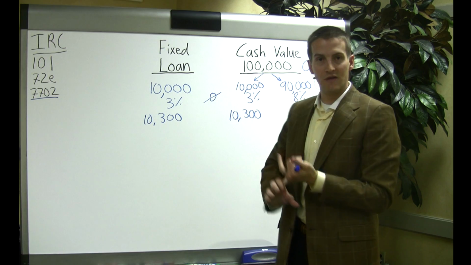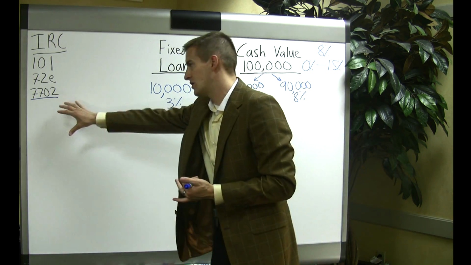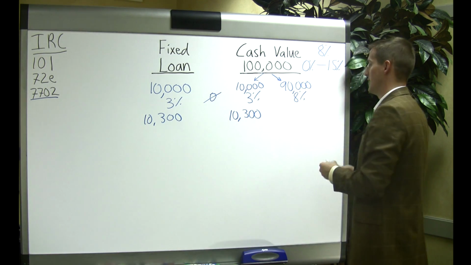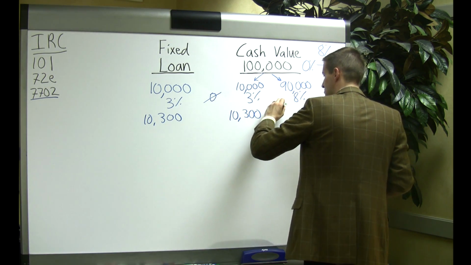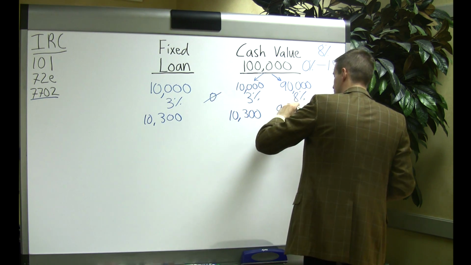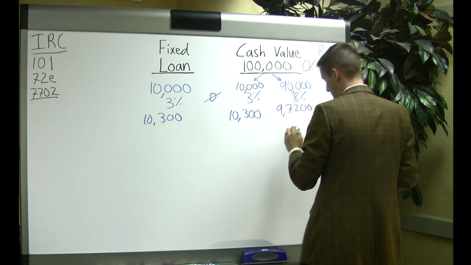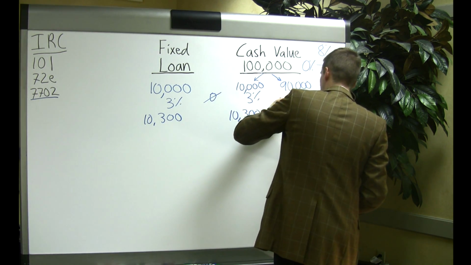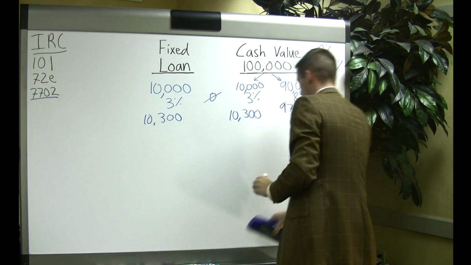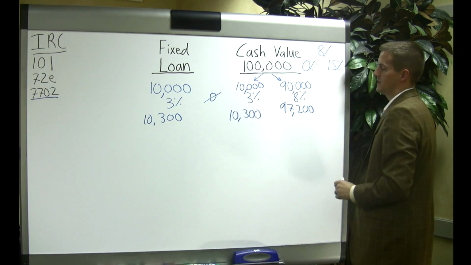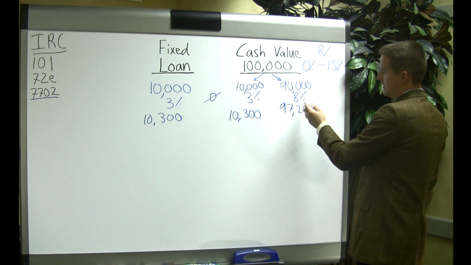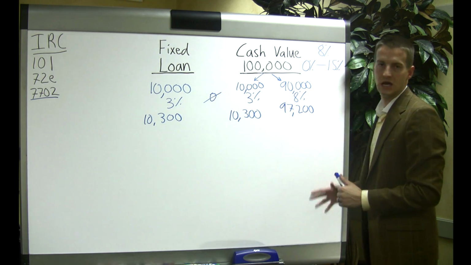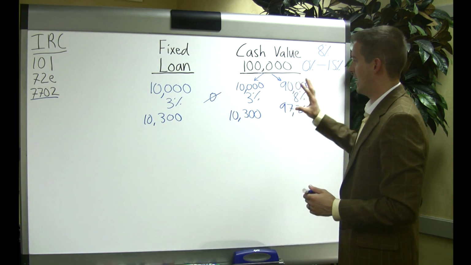So because it's inside a life insurance policy, and because this section of the code allows you to do this and get it out tax-free that way, your $90,000 is going to earn 8%. So over the year, that's going to be $7,200. So $97,200 is what your cash value is worth at the end of the year, earning 8%. And again, that could earn 0, could earn 15%, depending upon what the index does that year. And that is how the fixed loan works.